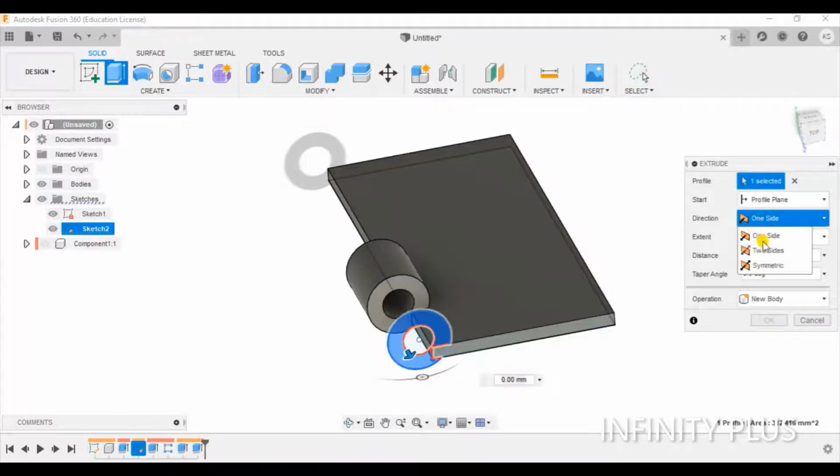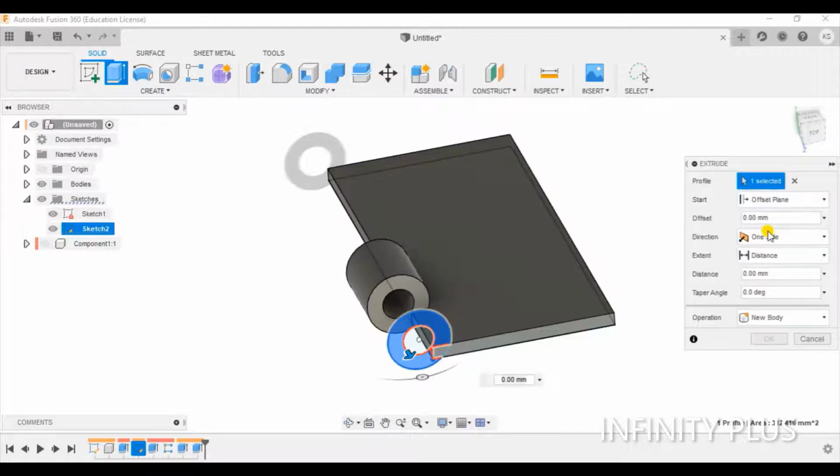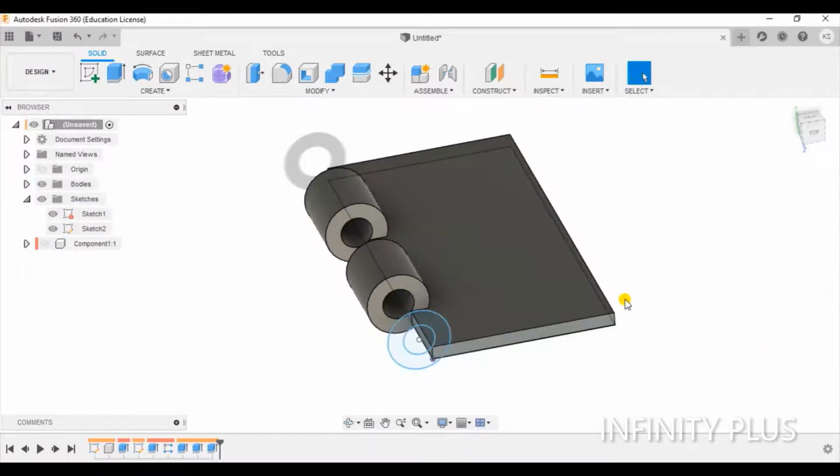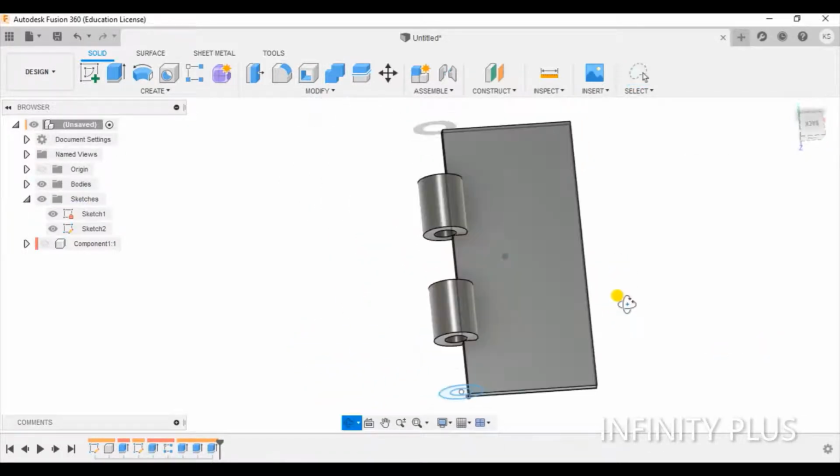Again I will use the offset plane. Now offset will be 30, 30, 60. Now -60, -60. Okay, and it will be -30. No, it will be 90. Okay, so now it's looking like this.